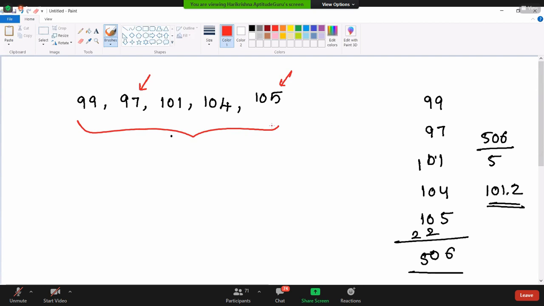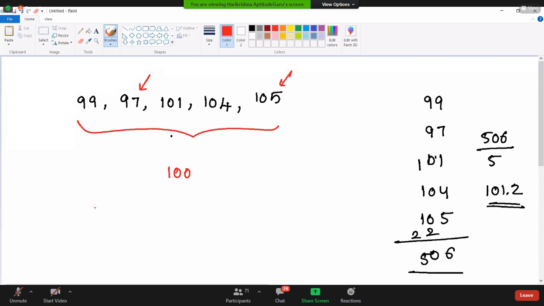Because the average always lies between the lowest and highest extremes. So here the lowest number is 97 and the highest number is 105. So we can just assign some number here. I'm just assuming the number as 100. This is my assigned number.